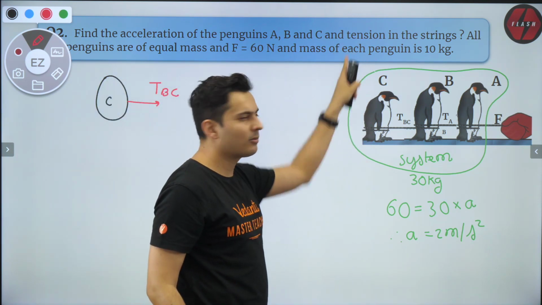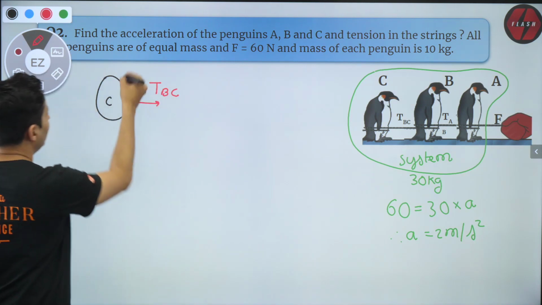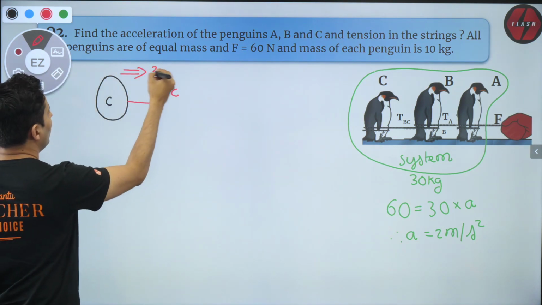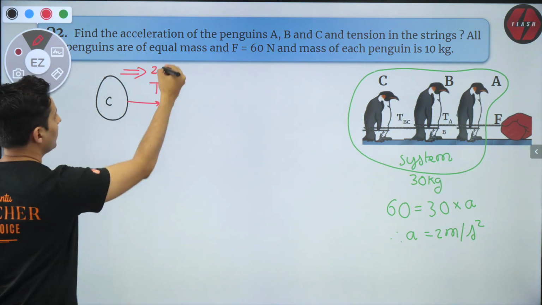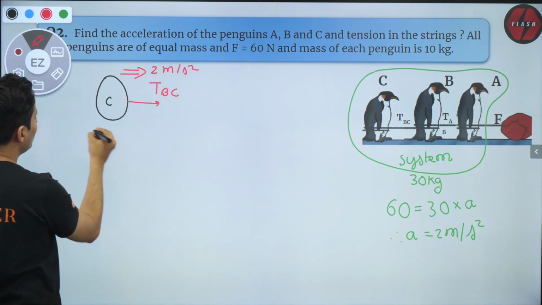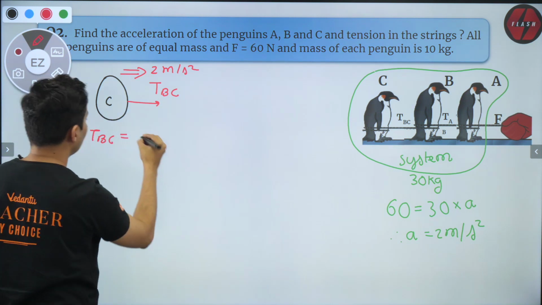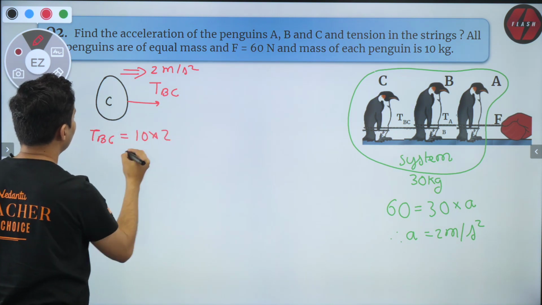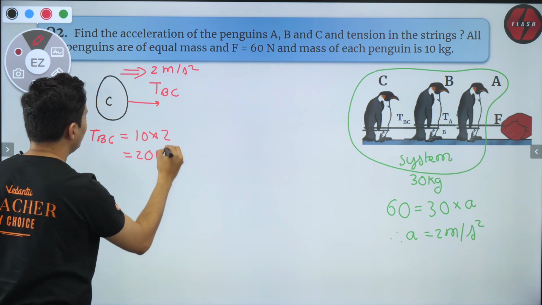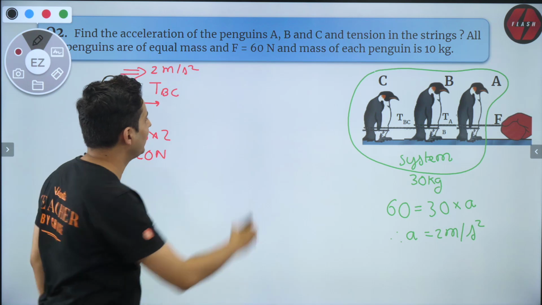Weight and normal are vertical, so just ignore it. Forget it. Friction is not there. And it has some acceleration. How much is it? We just figured it out. It was 2 meters per second square. That's it. So using Newton's laws, TBC will be mass, which is 10 multiplied by acceleration. So that will be 20 Newton. That's the answer. Similarly, go to penguin number B.